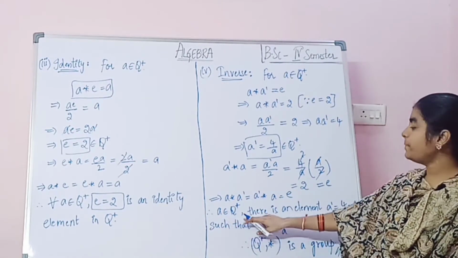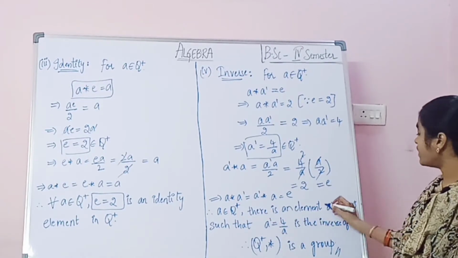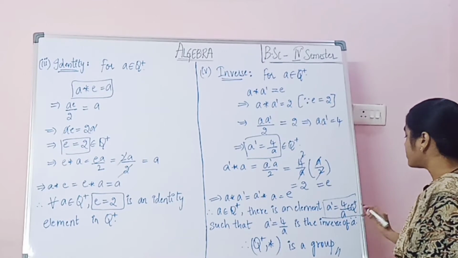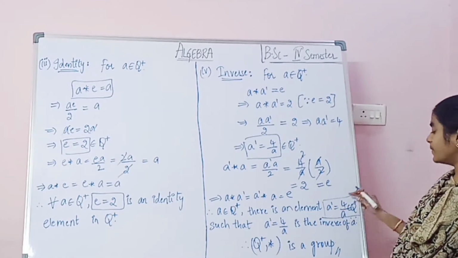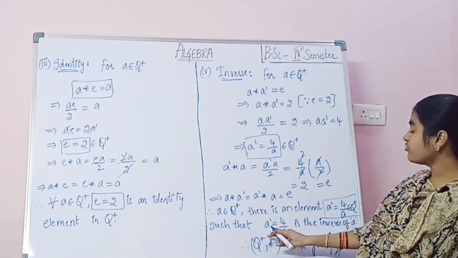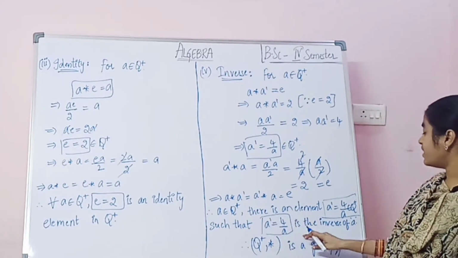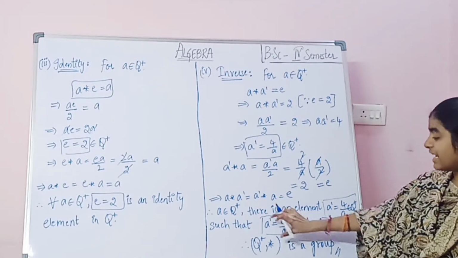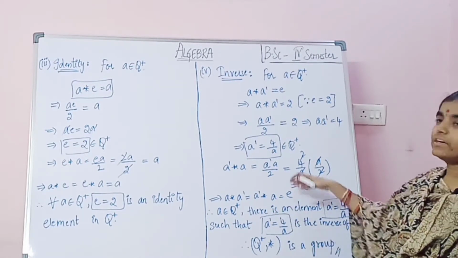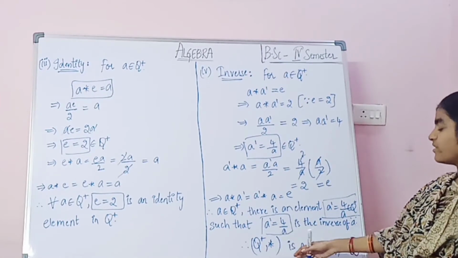Therefore for a belonging to Q plus, there is an element a dash equal to 4 by a which belongs to Q plus, such that a dash is the inverse of a. So here a dash is the inverse of a. Therefore it is satisfying all the four properties. So therefore (Q plus, star) is a group.